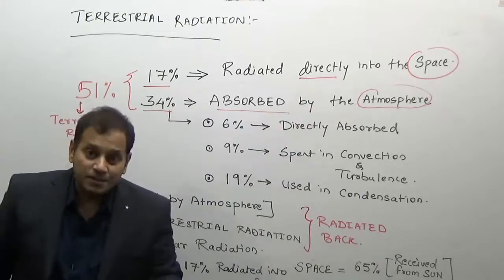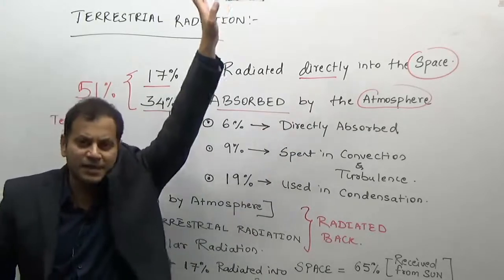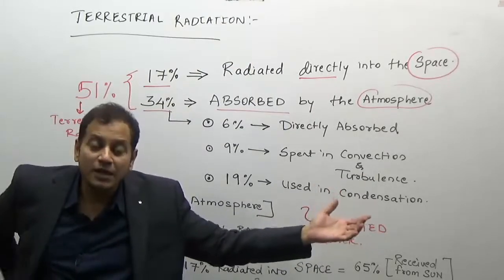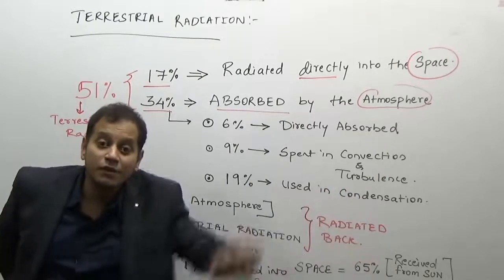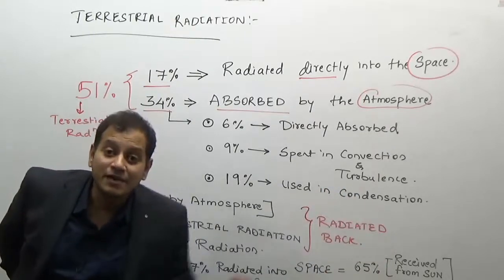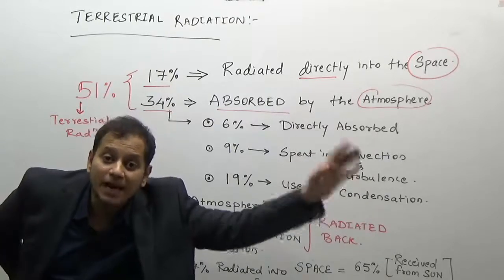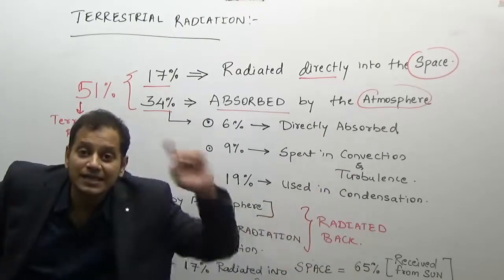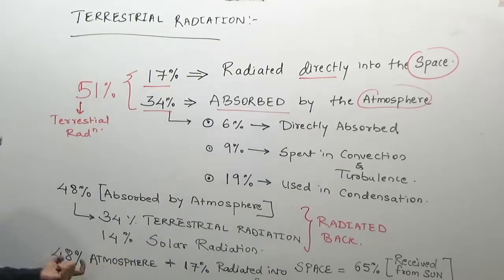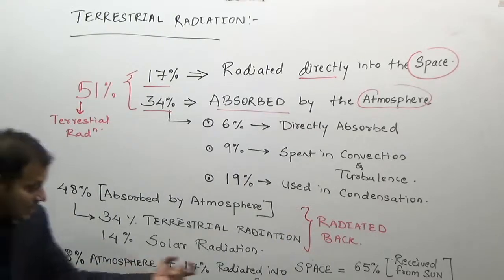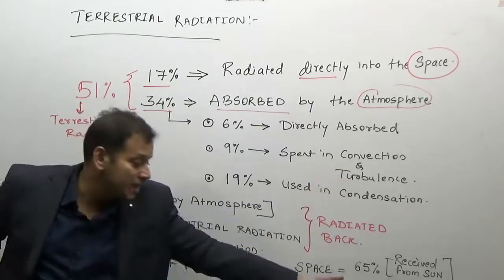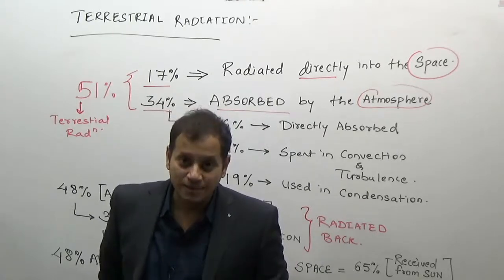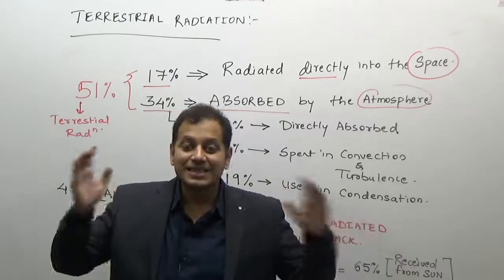So the earth and atmosphere: earth has given 17% directly into the space, and 34% of earth's energy along with 14% of solar energy is lying with the atmosphere, which it also gives back into the space, resulting in 65% of received energy being given back into the space. So thus 48% of energy by the atmosphere and 17% radiated back into the space make up a total of 65 units which is received from the sun. Thus there is a balance of terrestrial radiation and the solar radiation.